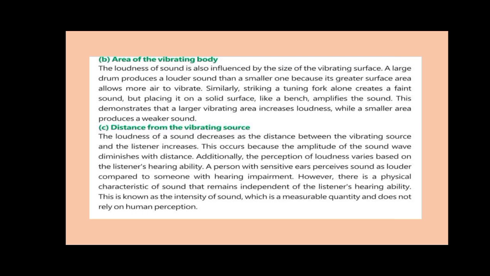One has a larger membrane or surface area, and the other one has a smaller surface area or membrane. Both drums are struck with the same force, but the larger area drum has a louder sound because loudness depends on the area. Similarly, we can consider the example of a tuning fork. So in this way, the loudness is directly related with the area of a vibrating body.